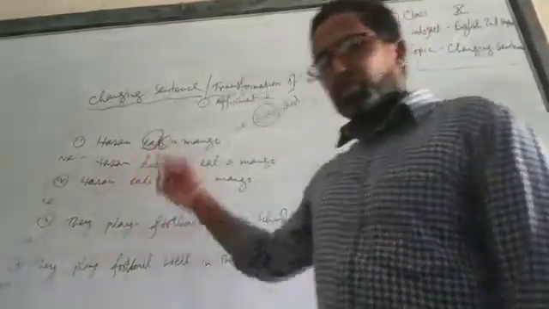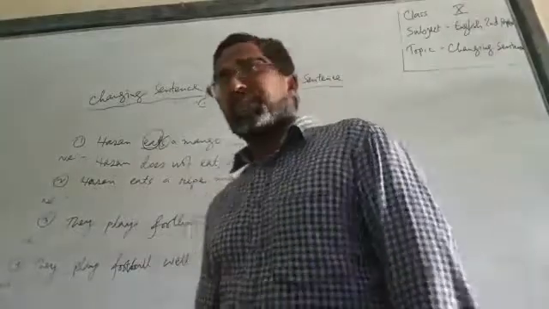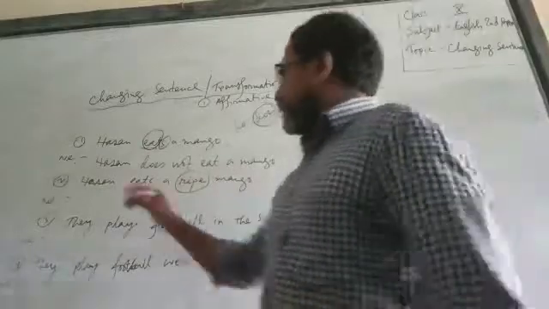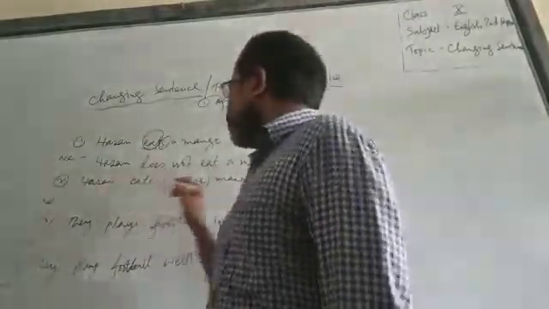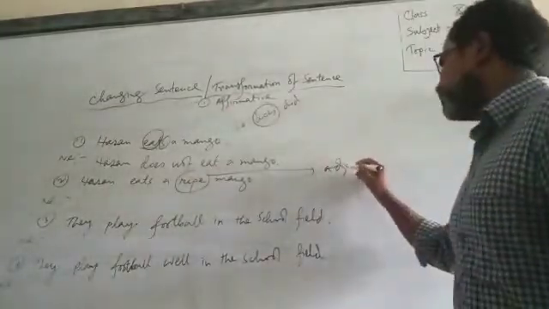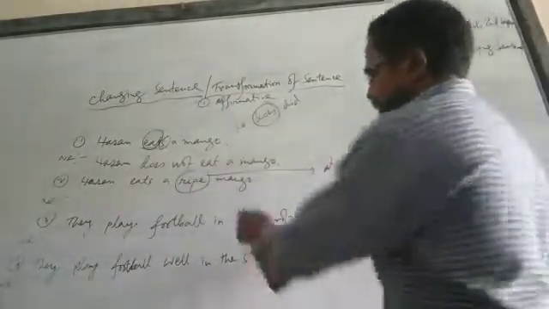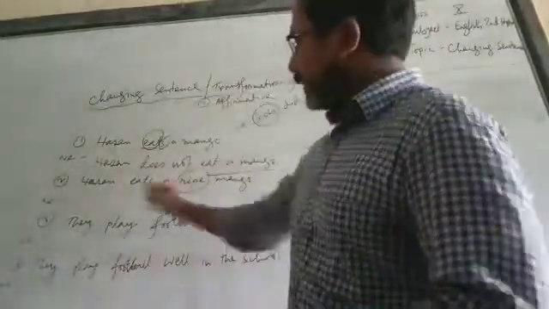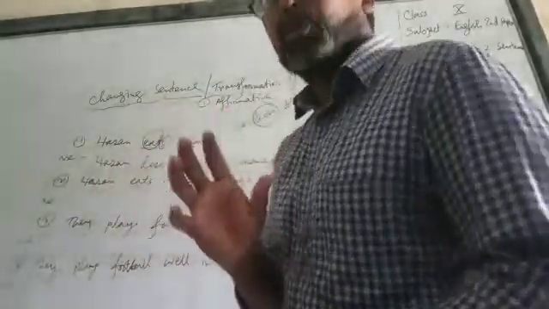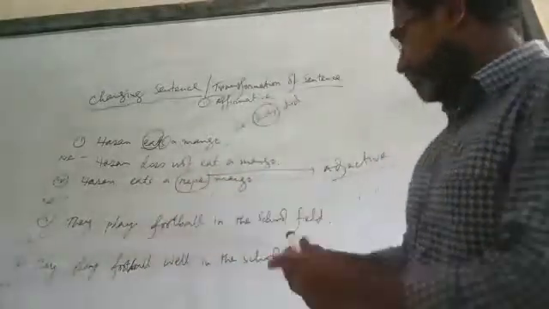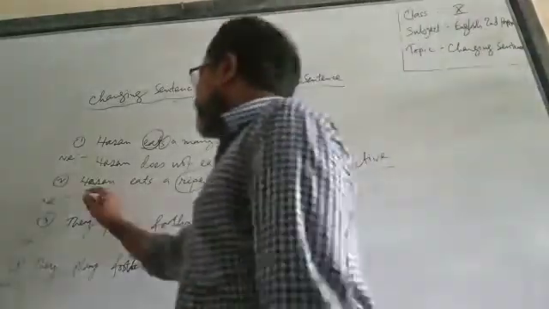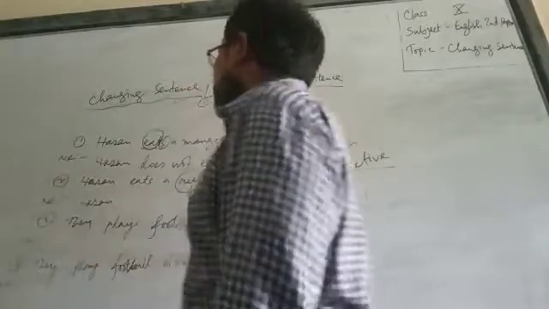So what is the difference between the two sentences? Who can tell me? Say. Yes, there is an adjective. What is ripe? Hasan eats a ripe mango. Ripe is an adjective here because it indicates something about the condition of the mango. So whenever we turn the sentence into negative, we have to use the antonym of the given adjective, ripe. So what is the antonym of ripe? It's green. Okay?